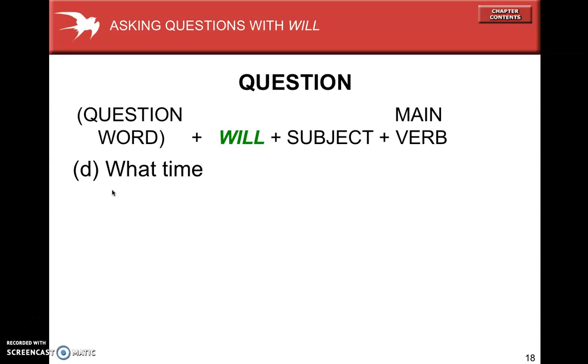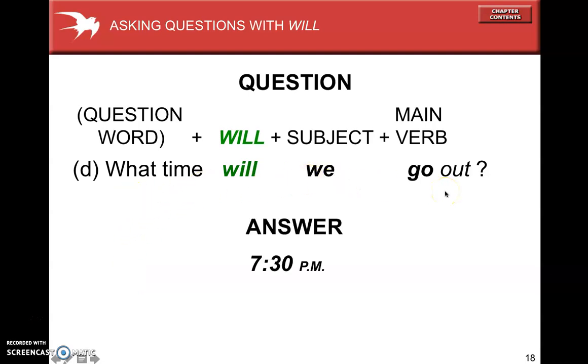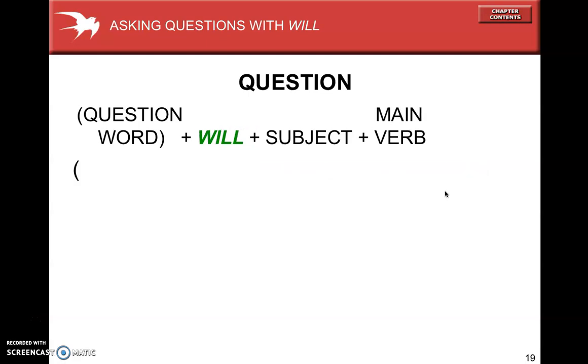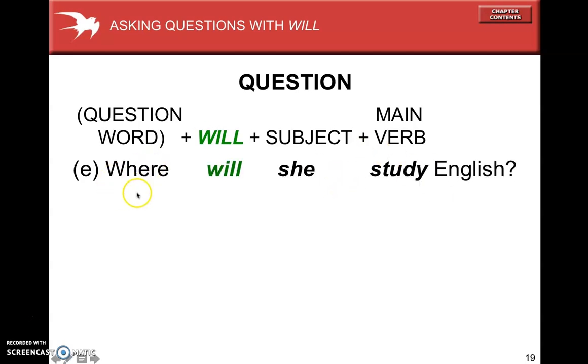But what time is only about time. For example, what time will we go out? 7:30 p.m. Where is for questions about place. Where will she study English? At college.